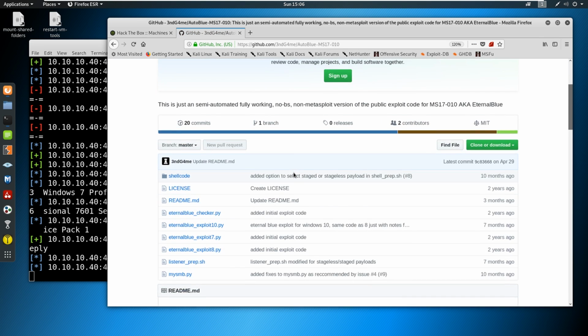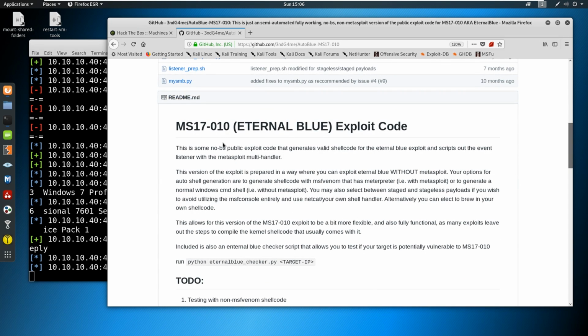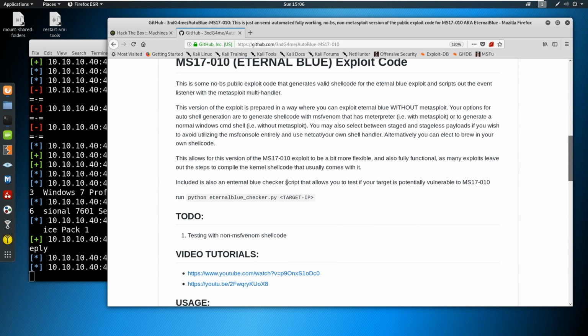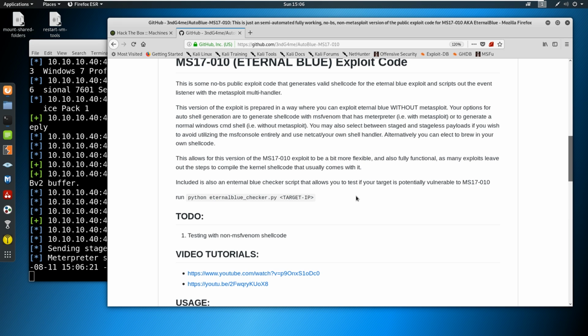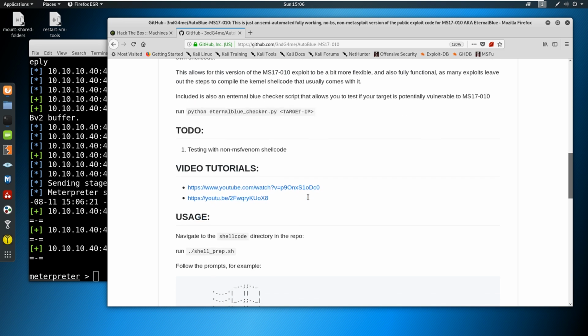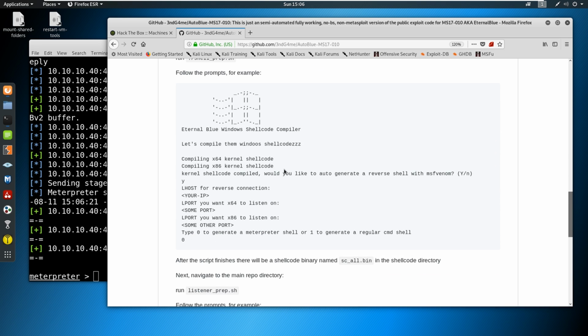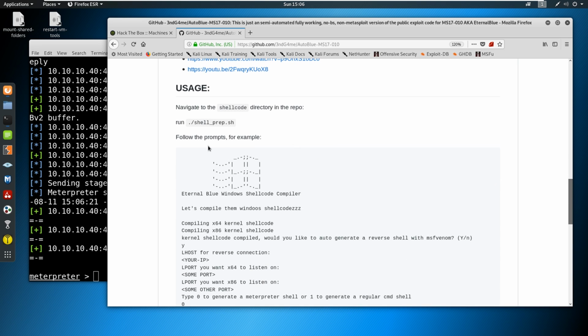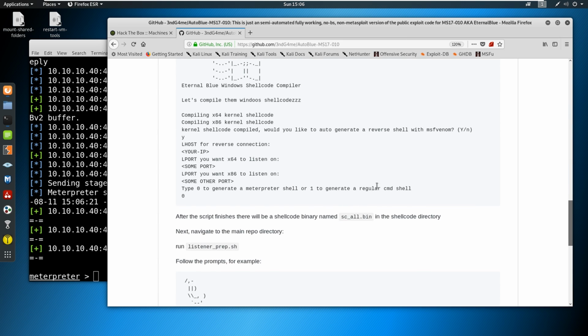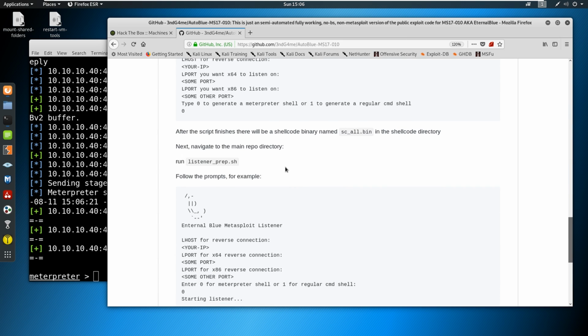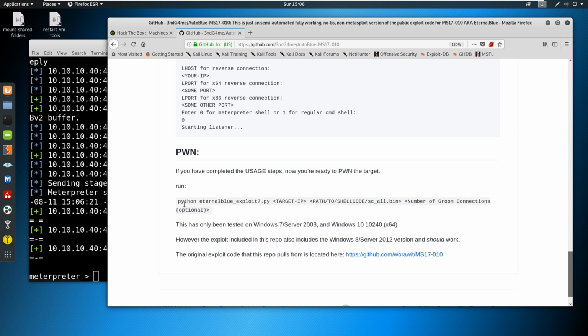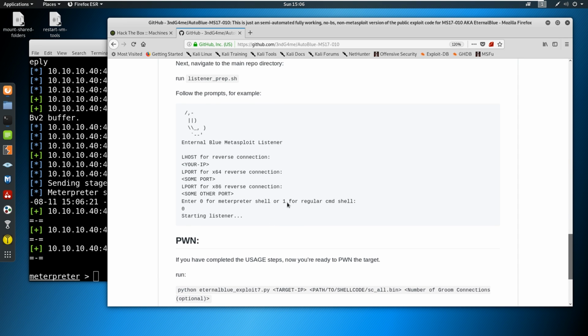And if we go to the GitHub, we read through it. It tells you what it is. So it has a Python EternalBlue checker here. So it'll tell us, hey, does this work or not work? This will also come down and it will allow us to compile shellcode similar to what we're doing. Shellcode will just be the payload that we're using. It'll allow us to compile that and set up a listener with Meterpreter, and then we can just pwn it. It'll all make sense here in a minute.